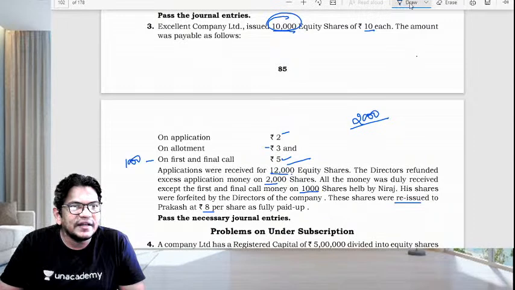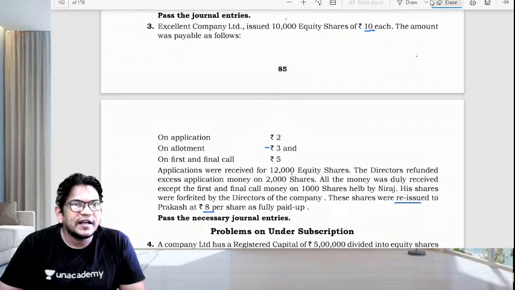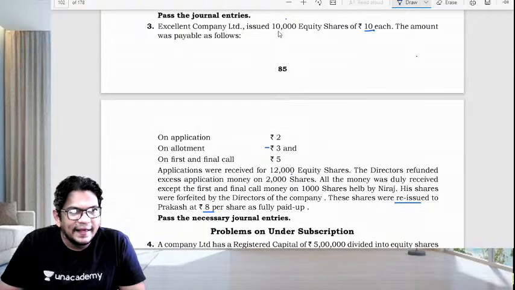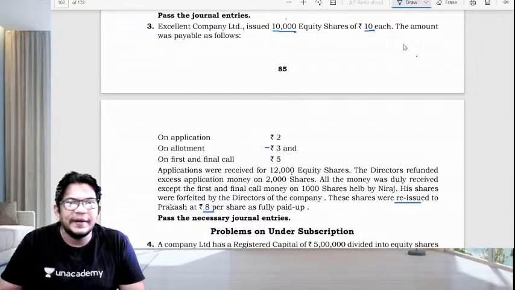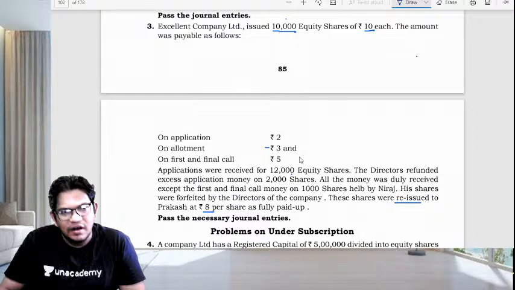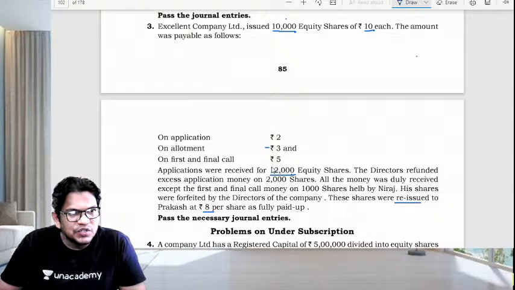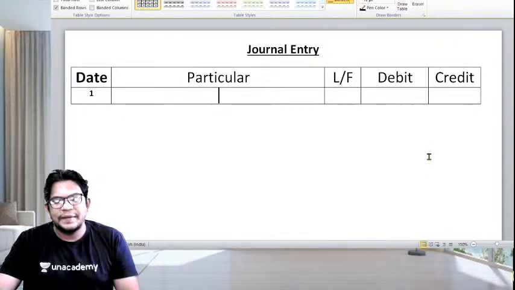The company has issued how many shares? 10,000 shares. Out of that, how many applications have they received? They received 12,000 applications. So whenever the company receives application money, what will be your journal entry?